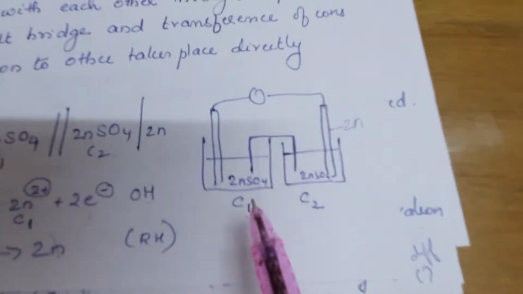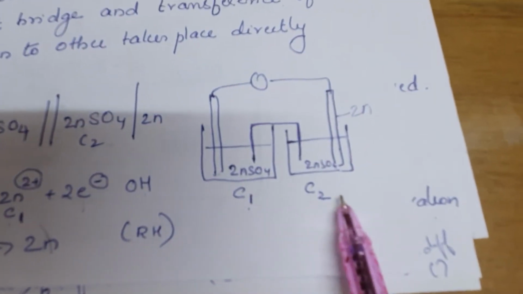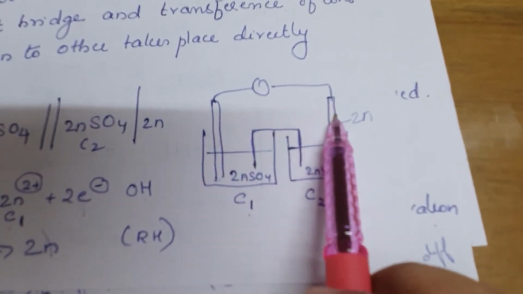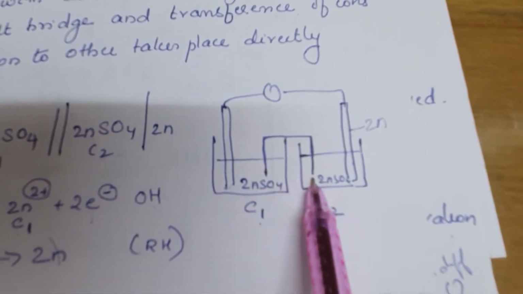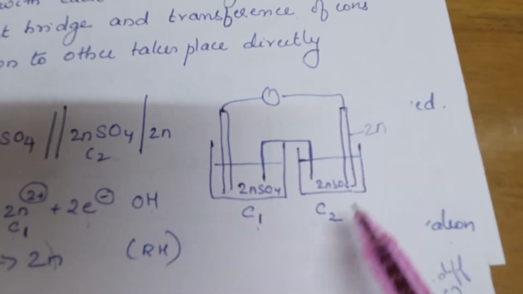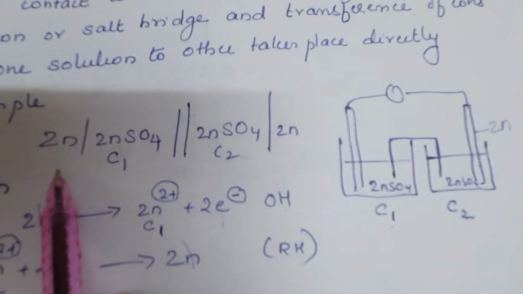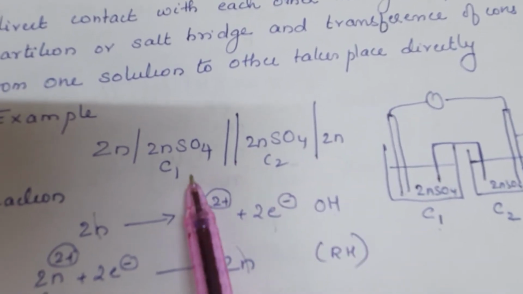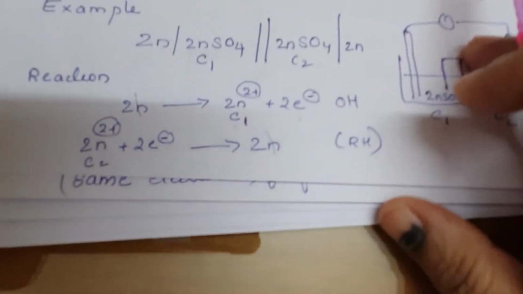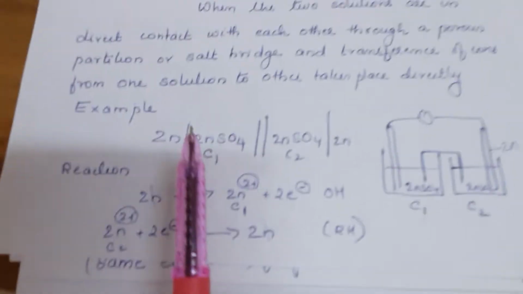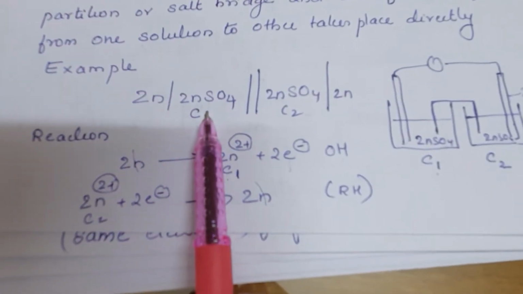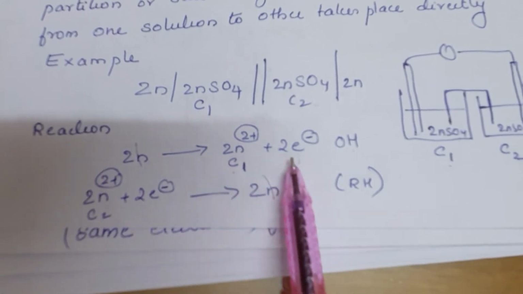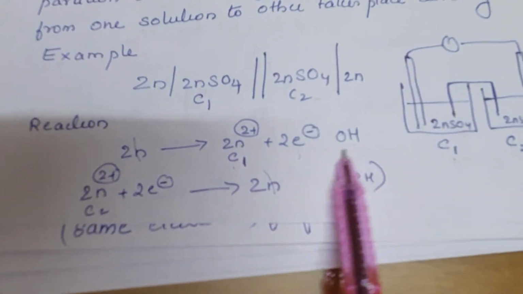Example, we'll take zinc sulfate solution of C1 concentration and C2 concentration in separate vessels. Immerse two zinc electrodes. This is connected through a salt bridge. So it constitutes a galvanic cell. Zn, ZnSO4, ZnSO4, Zn, but this is C1 concentration, this is C2 concentration. In the oxidation half, zinc is converted to Zn 2 positive plus 2 electrons.